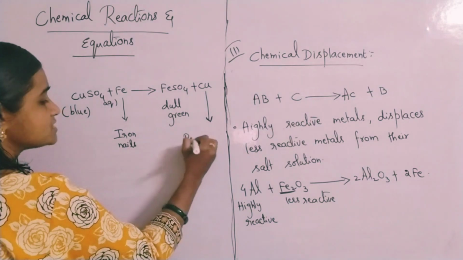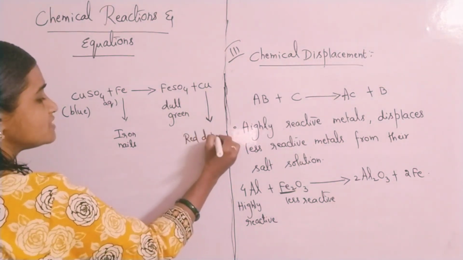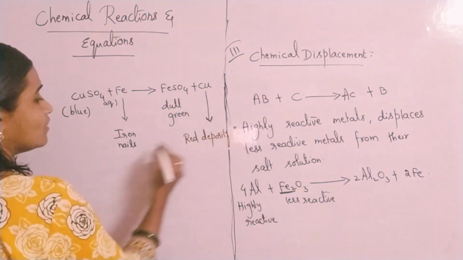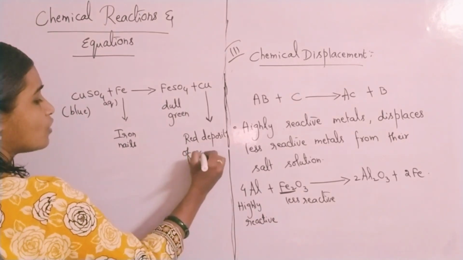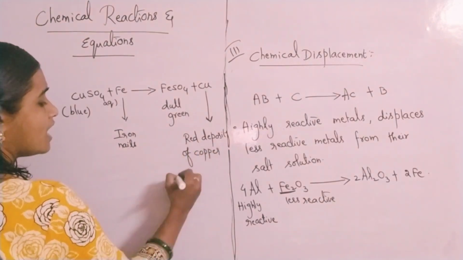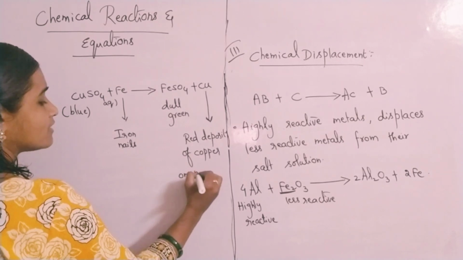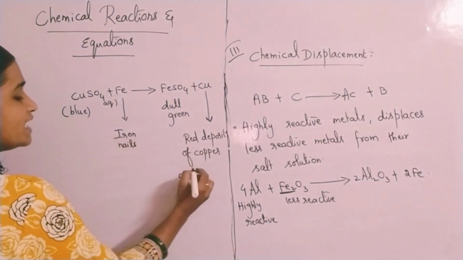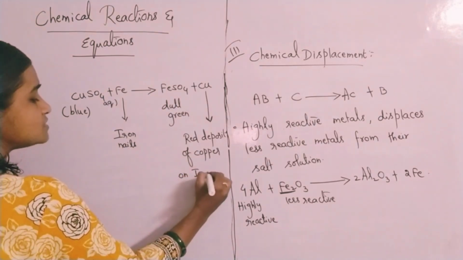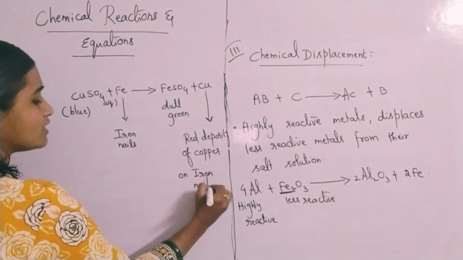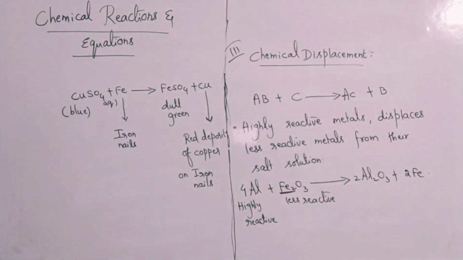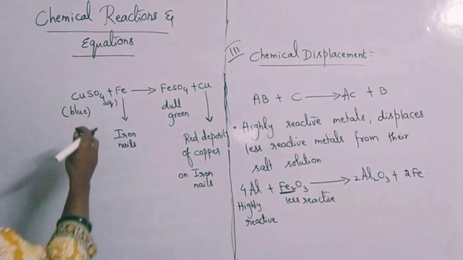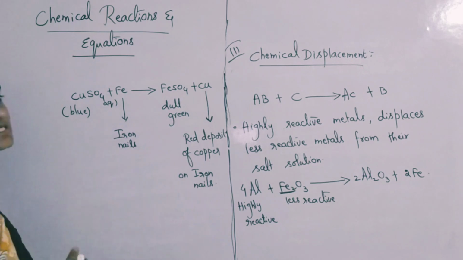Okay, red deposit of copper you can observe on iron nails. So this is an example for what? Displacement reaction. Here you also have to remember the color changes.